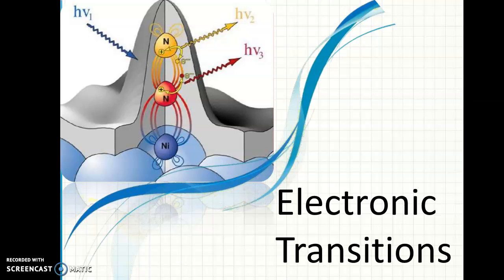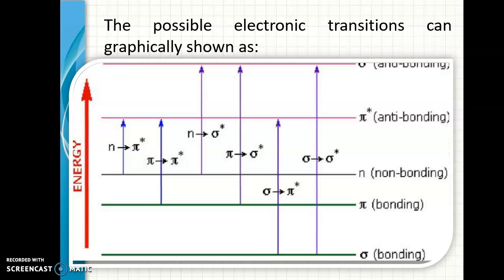Let us see what exactly happens in electronic transition. As I already mentioned, the compounds can possess sigma electrons, pi electrons and n electrons. Sigma electrons are present in saturated compounds, pi electrons are present in unsaturated compounds, and n electrons, the non-bonding electrons or lone pairs, are present in compounds which have nitrogen, oxygen, sulfur, etc.